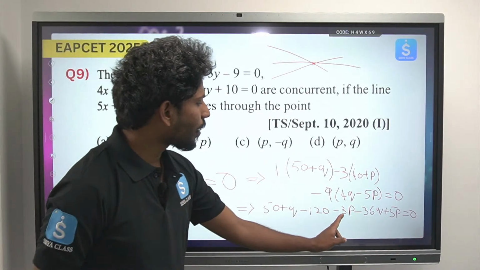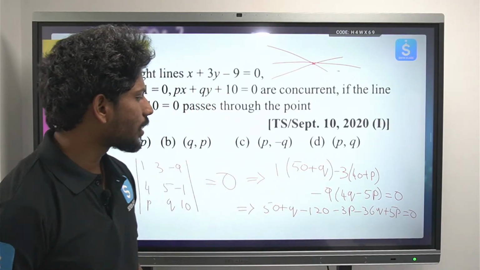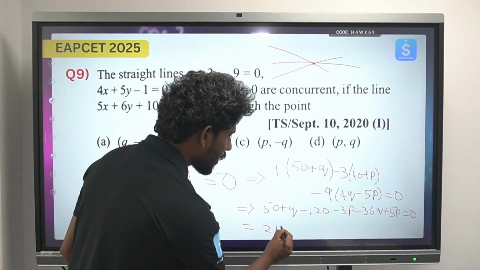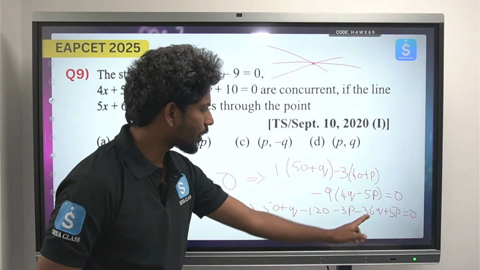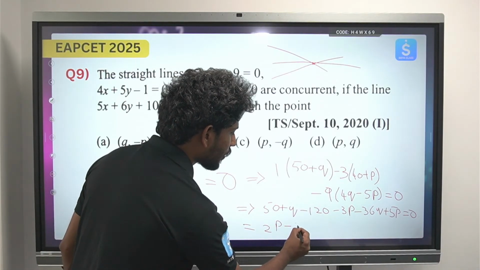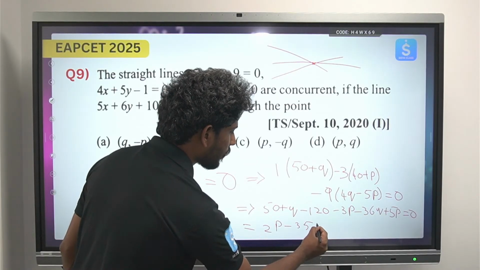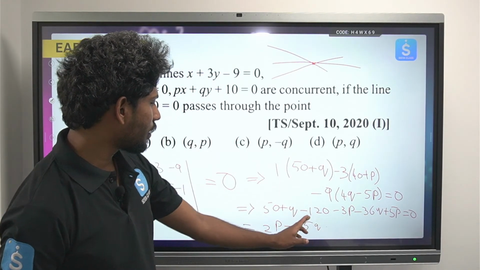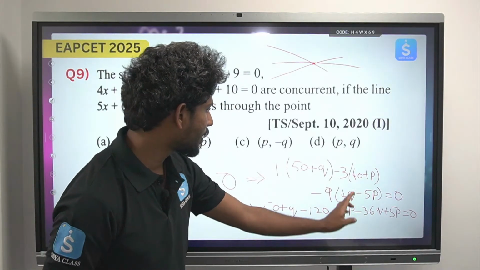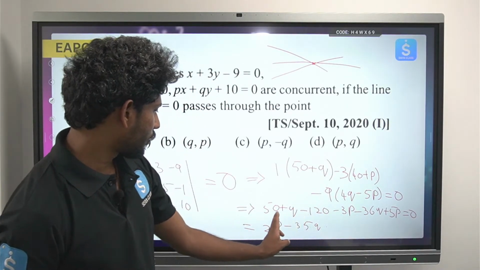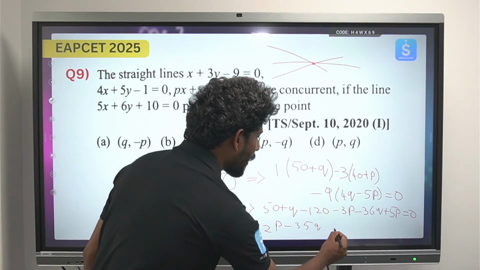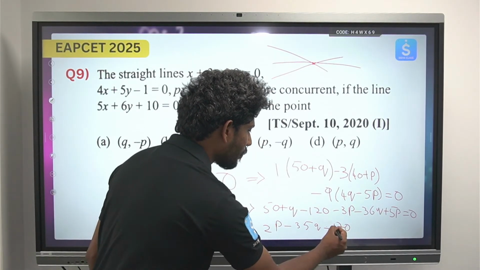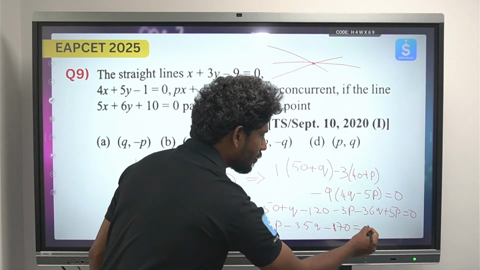Now what is minus 3P plus 5P? That will be 2P. And Q minus 36Q, that will be minus 35Q. And 50 minus 120, which will be minus 70, is equals to 0.